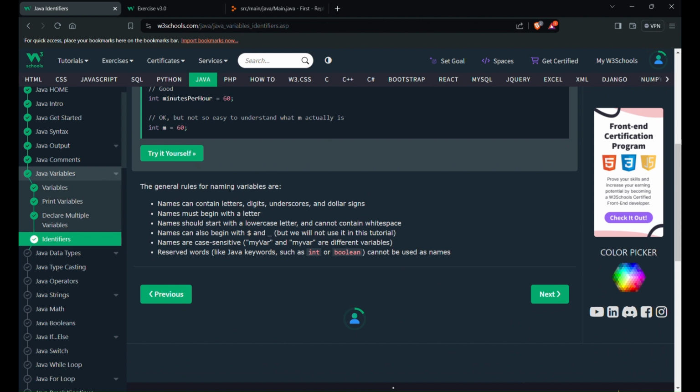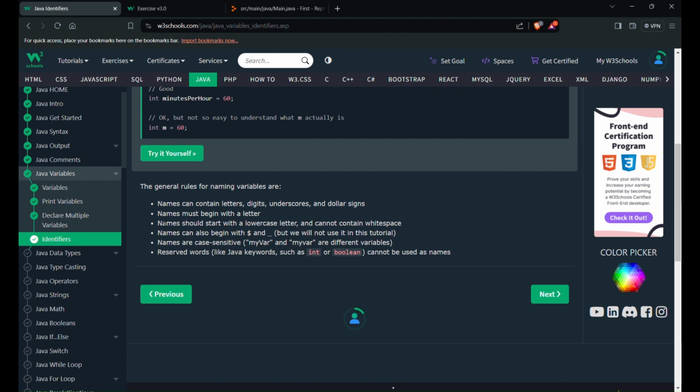The general rules for naming variables are: the names can contain letters, digits, underscores, and dollar signs. It can contain digits as well, an underscore, and a dollar sign.